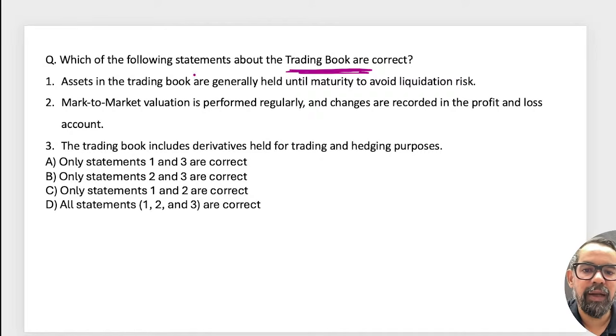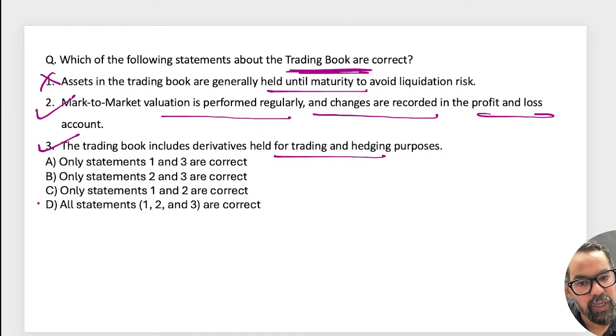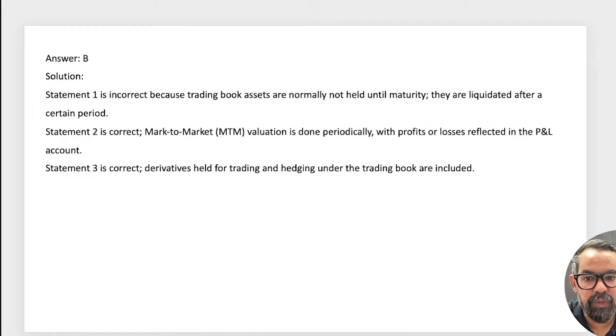So assets in the trading book are generally held until maturity? No. They are mostly held for trade. M2M valuation is performed regularly and changes are recorded in the profit and loss account. 100% true. The trading book includes derivatives held for trading and hedging purposes. Yes. So take 2 and 3, which means again option B will be the right answer for this particular one.